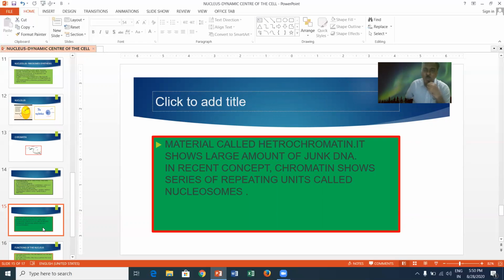Even in the human genome project, in human beings, a large number of junk DNA has been identified. That's why human beings show nearly 25 to 35,000 active genes only. In recent concept, chromatin shows a series of repeating units called nucleosomes.